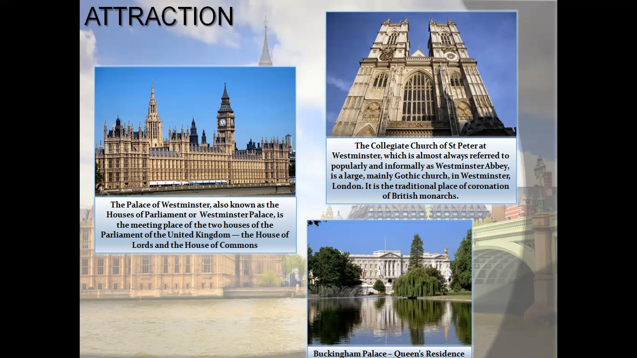The next one is the Collegiate Church of St. Peter at Westminster, which is almost always referred to popularly and informally as Westminster Abbey. It is a large, mainly Gothic church in Westminster, London. It is a traditional place of coronation of British monarchs. In the third picture, you can see Buckingham Palace, the Queen's residence. So next slide.